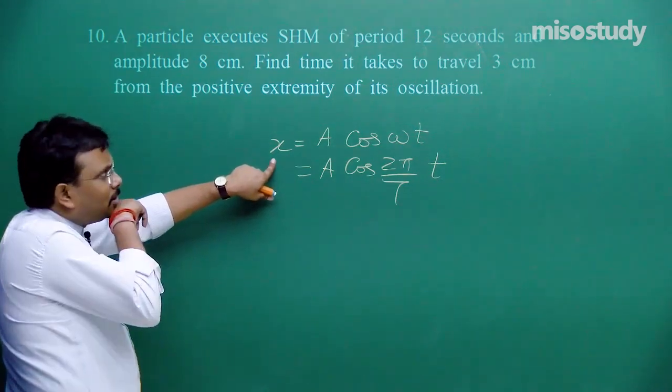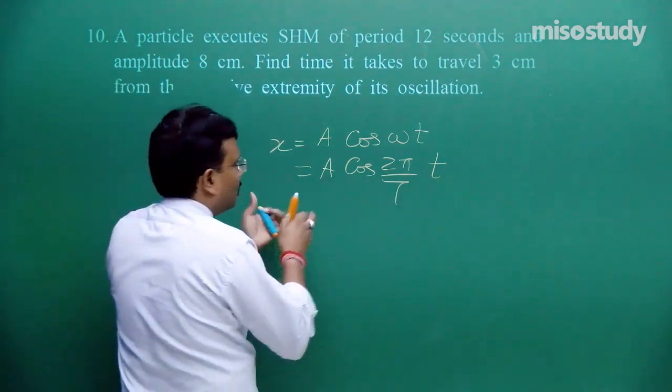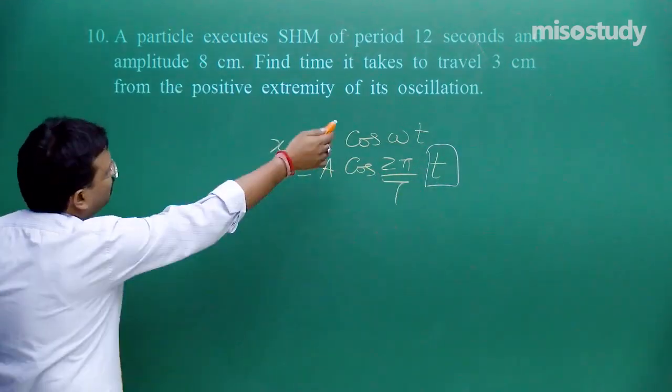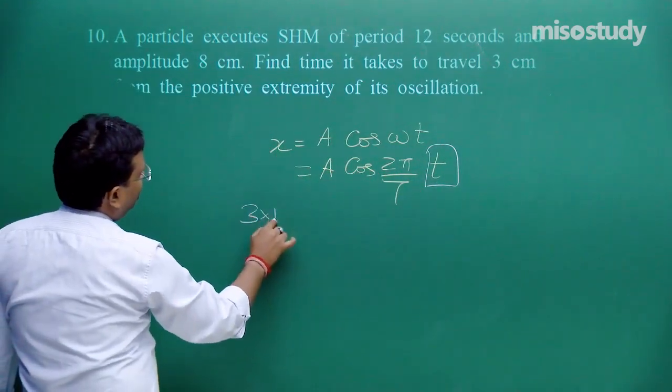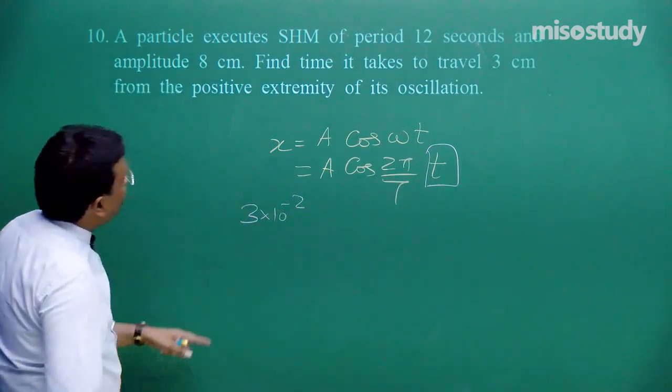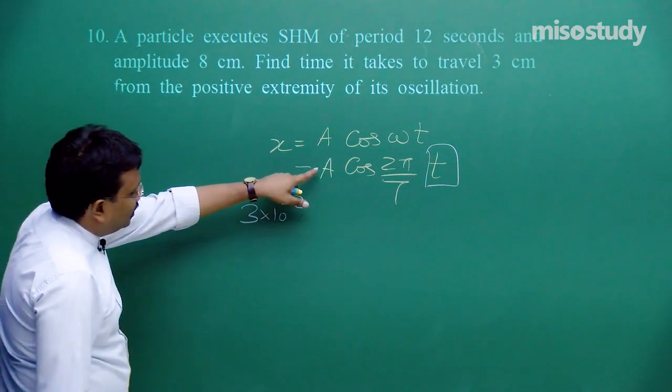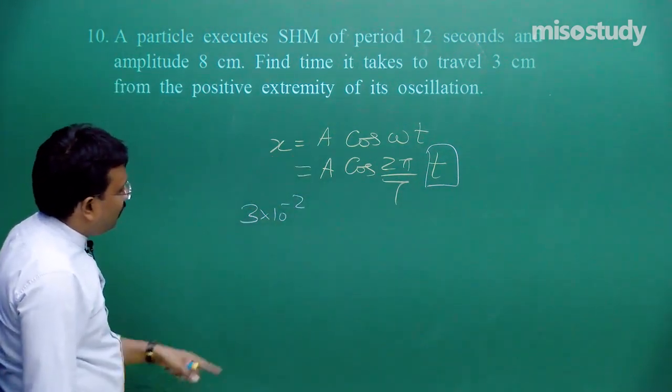You will say then what in the question they are asking? Oh my god, they are asking this time. Simple. So put the values like 3 into 10 to the power minus 2 and amplitude, that is A, that is 8 centimeter, fine.